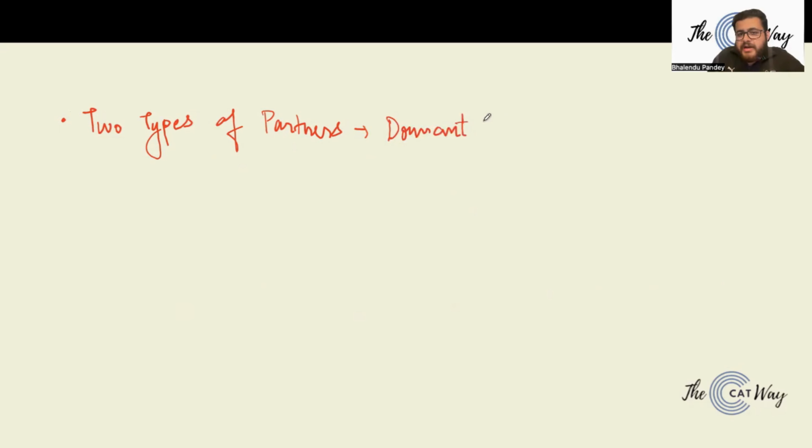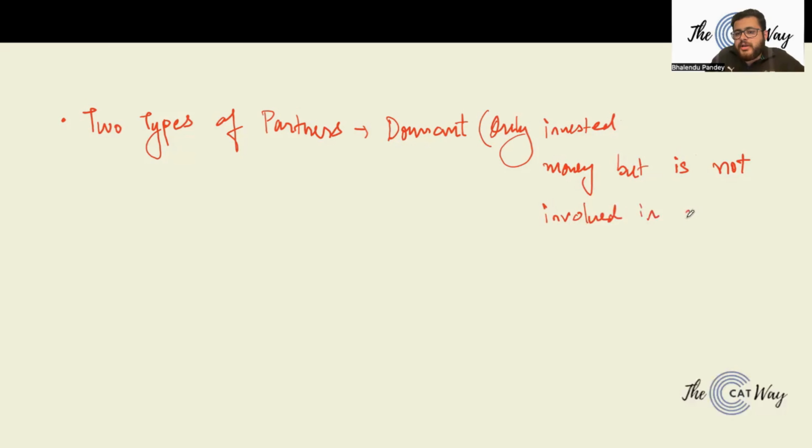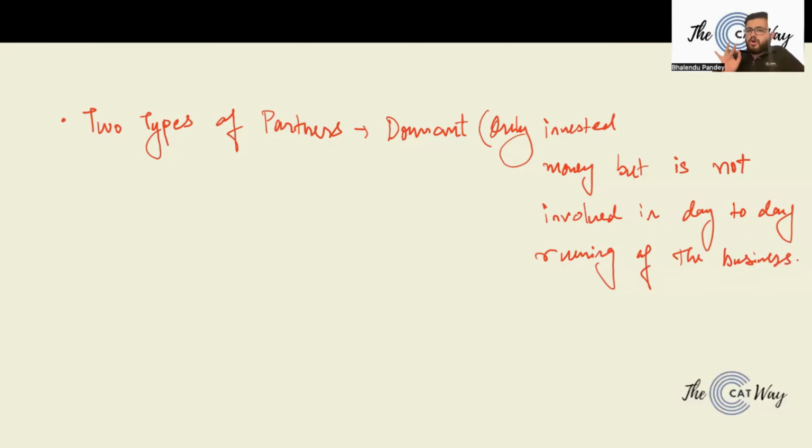Dormant partners simply means that they only invested money, but are not involved in the day-to-day running of the business. Perfect. So that's what a dormant partner is.